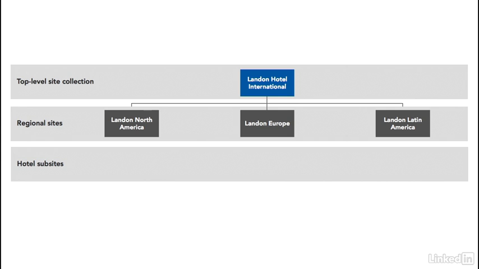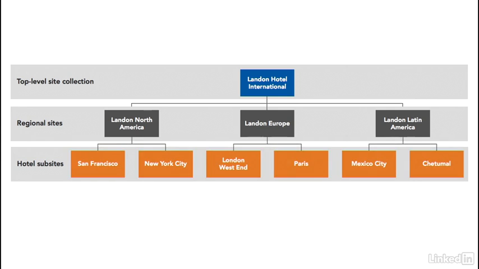Within the regional sites, then, we have hotel subsites. In North America, we have a number of hotels, including San Francisco and New York City. In Europe, London, West End, and Paris. In Latin America, Chetumal and Ciudad de Mexico, or Mexico City.